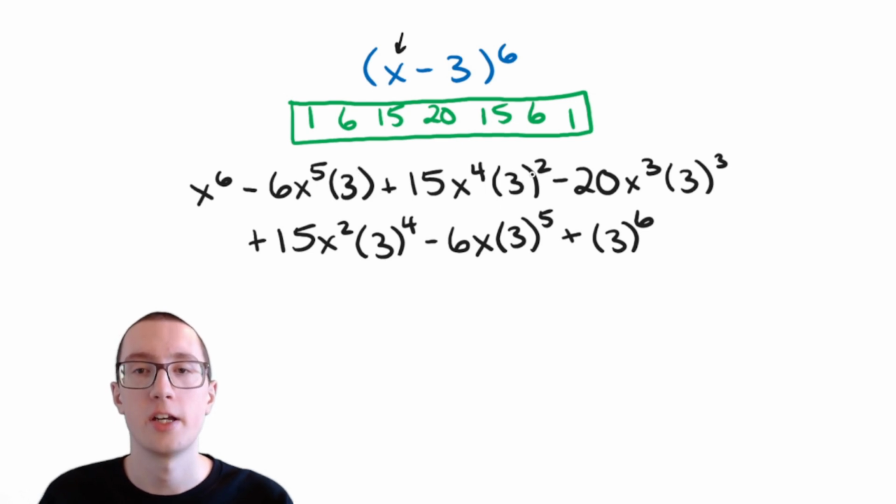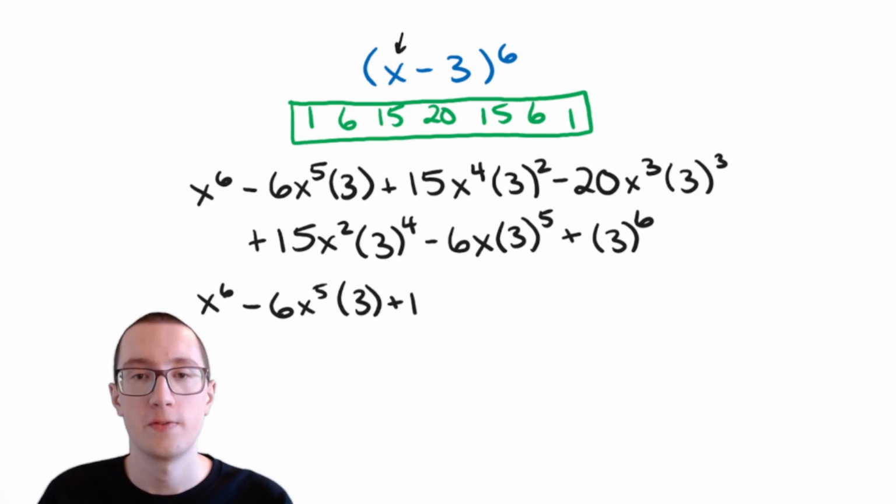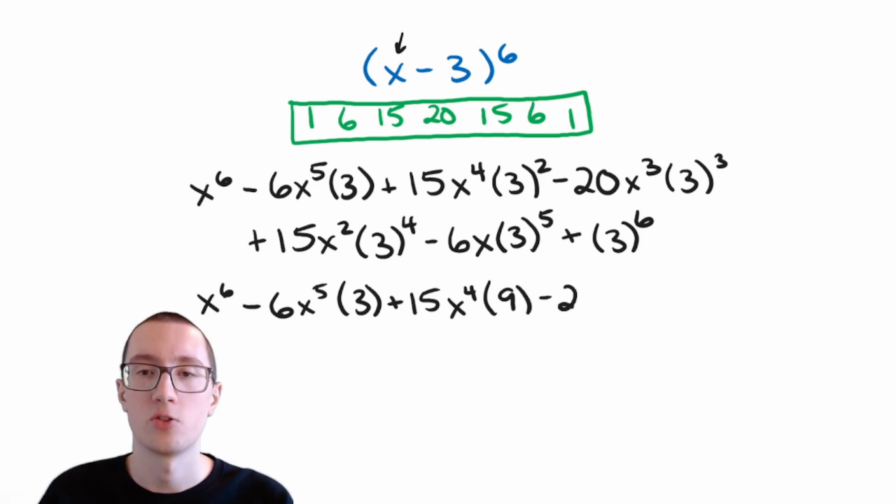And remember, to add and subtract, you need to not only have the same letter, but you also need to have the same exponent on that letter. So first, let's go ahead and clean up these exponents. So here we have x to the 6th, minus, this doesn't have an exponent on 3, so we're going to leave it. But this one here, we have 15 x to the 4th, and then we have 3 squared. 3 squared, that's 3 times 3, which is 9. Then here we have minus 20 x to the 3rd, and then 3 to the power of 3.